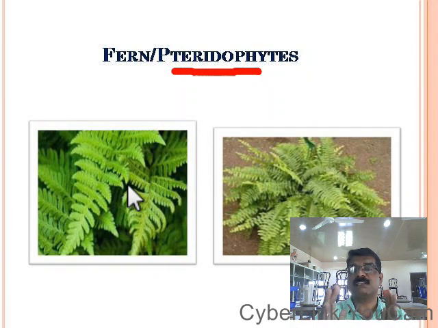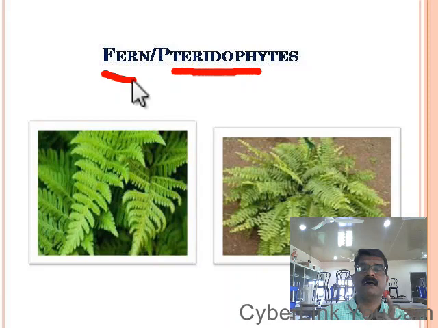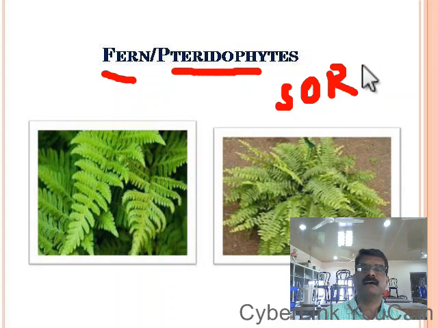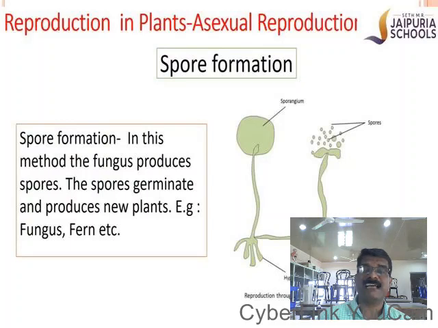The group of spores which are seen on ferns is known as sori. Okay, the group of spores present on the fern leaves are called sori. So spores are the asexually reproducing structures produced by certain fungus and ferns.